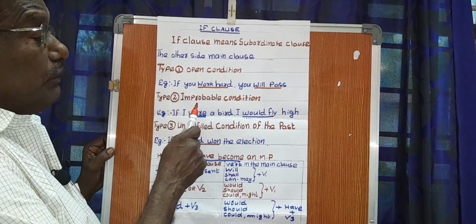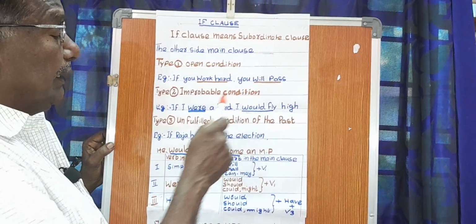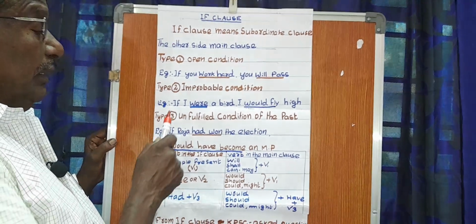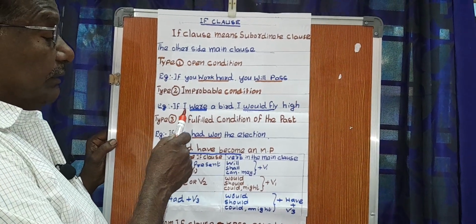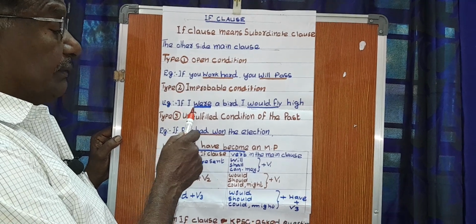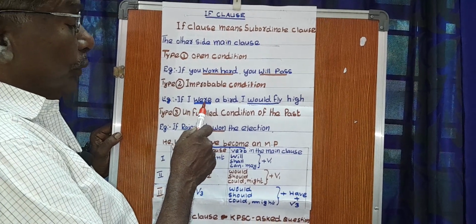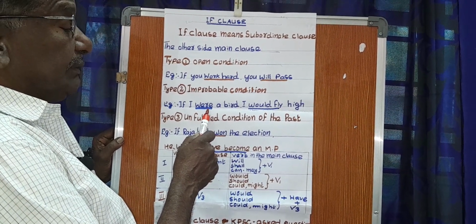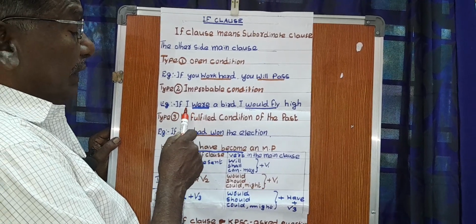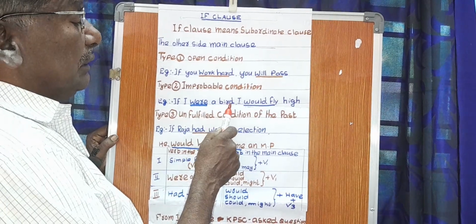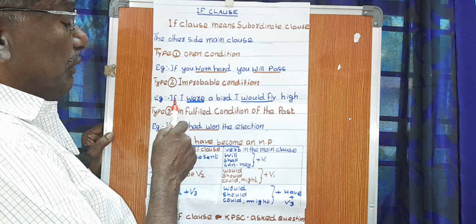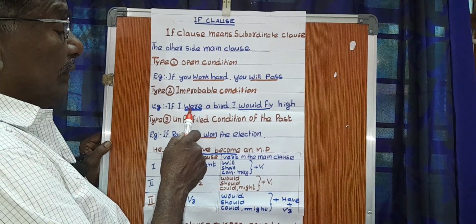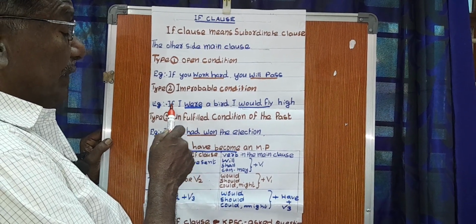Second type is improbable condition. In the subordinate clause or if clause, the verb is V2, that is past simple. Here, if I were a bird, this is the subordinate clause.